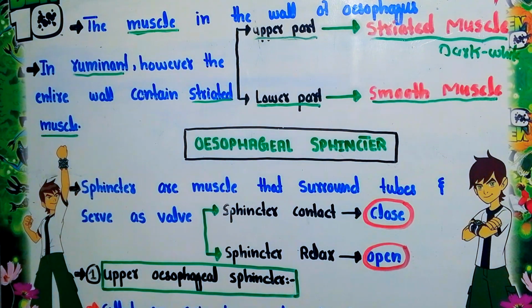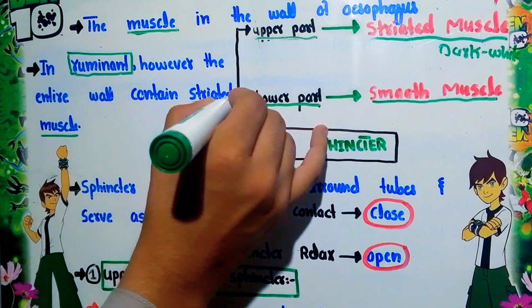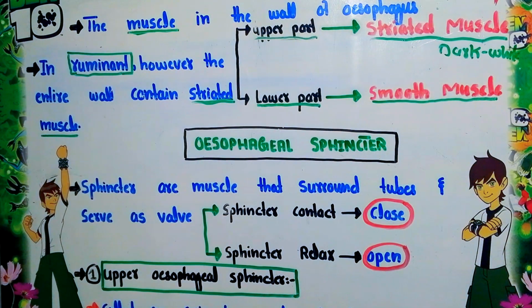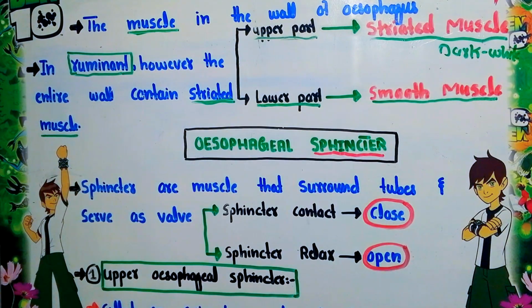In ruminants, they regurgitate their food content from the stomach into their mouth, because of the striated muscle found in their esophagus walls. Now the next point is esophageal sphincters. Sphincters are valves that are mainly found in the esophagus.